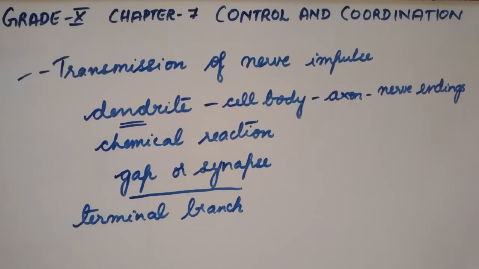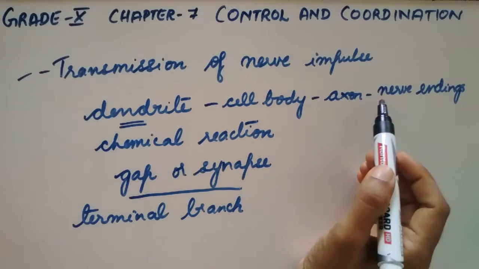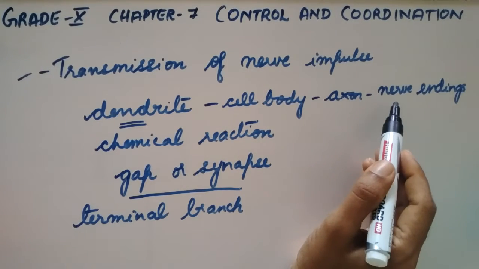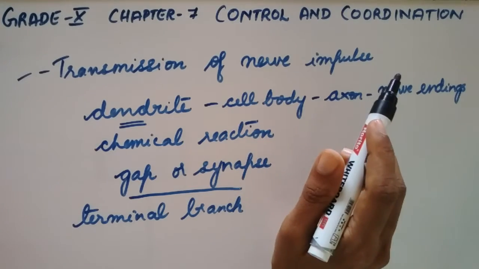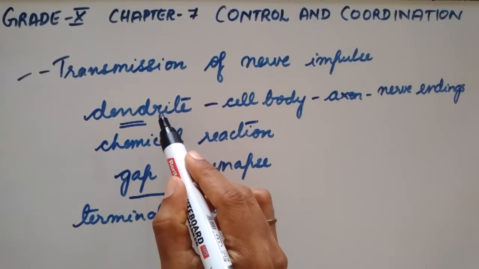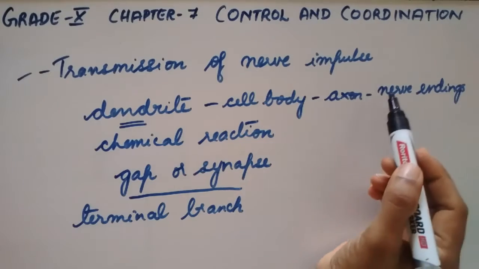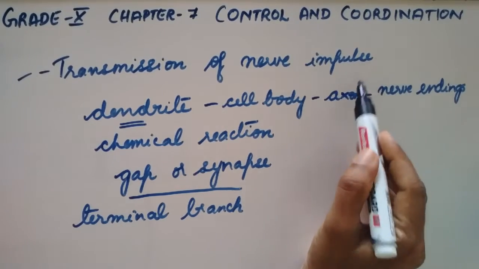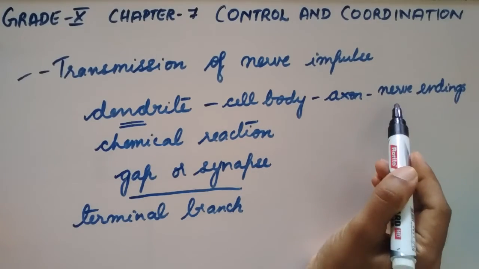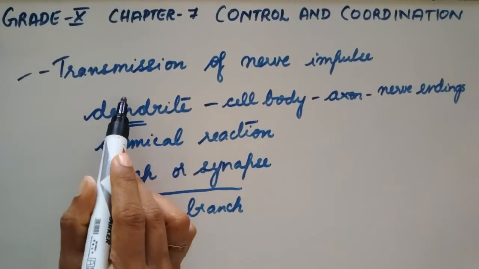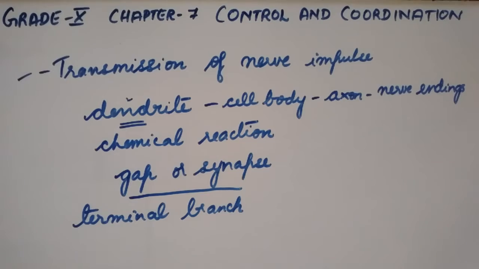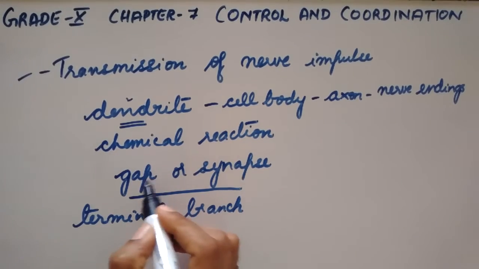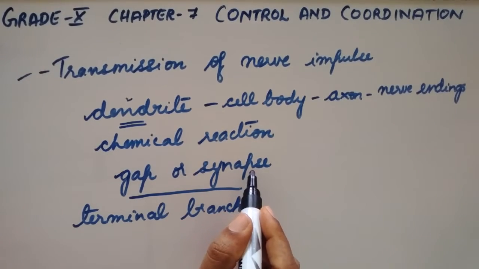What is synapse? It is the contact between the terminal branch or ending branch of the axon of one neuron with the dendrite of another neuron, and that is called the gap or synapse.